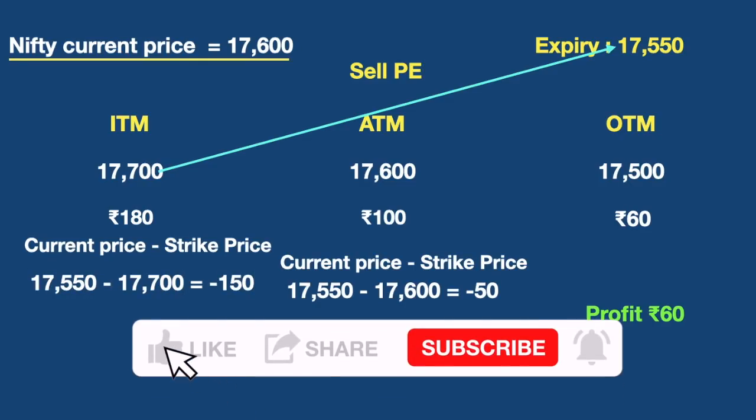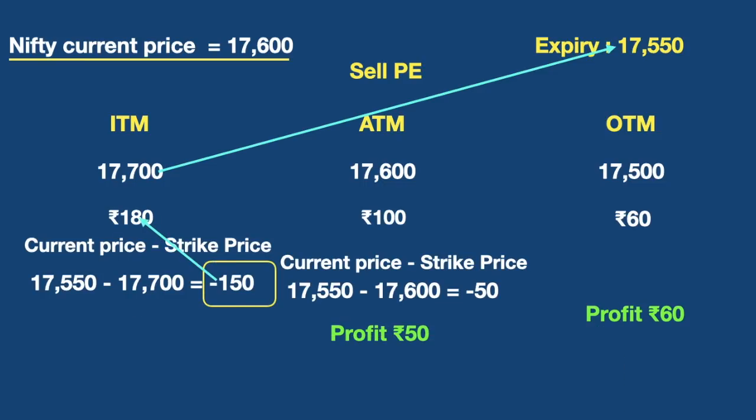From this, we minus 17,700. The answer is minus 150. Now this 150 rupees, we need to subtract it with this 180 rupees. Okay, now what is the balance? The balance is 30 rupees. So if I had chosen this in the money strike price, I would have just received 30 rupees profit.